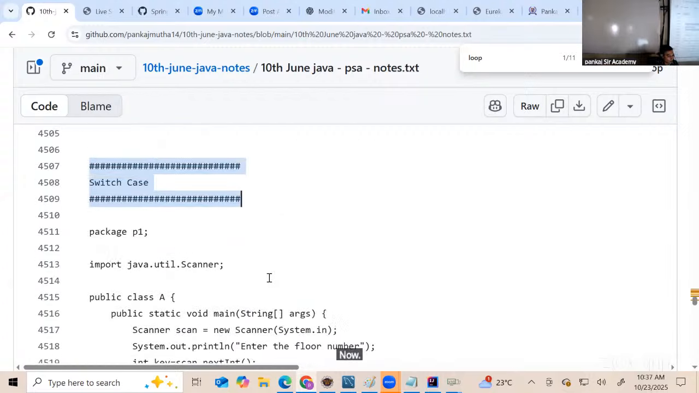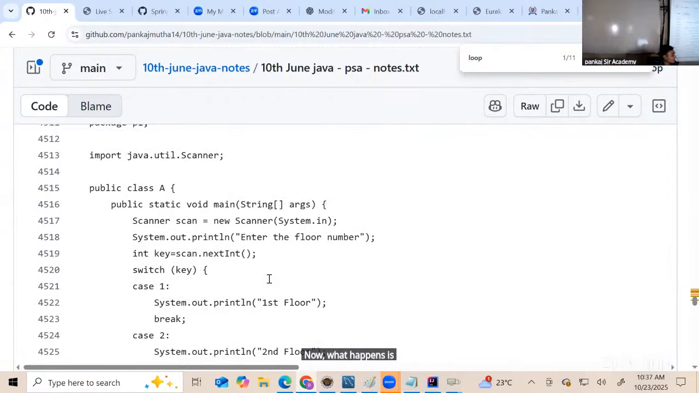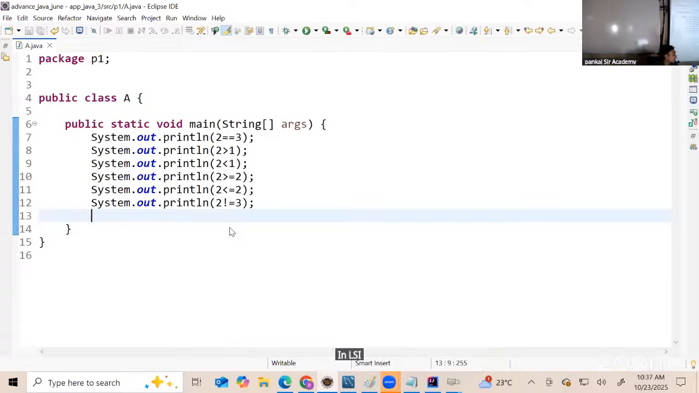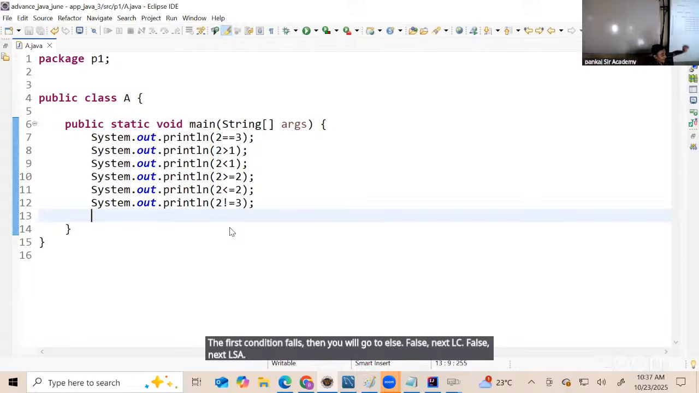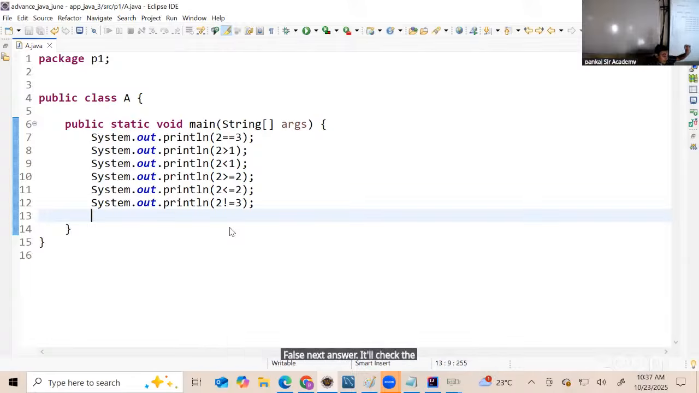Now, the difference between an else if ladder and switches is this. In else if, you have to check every condition and move further. The first condition false, then you go to else if. False, next else if. False, next else if. It will check the conditions in a sequential manner.